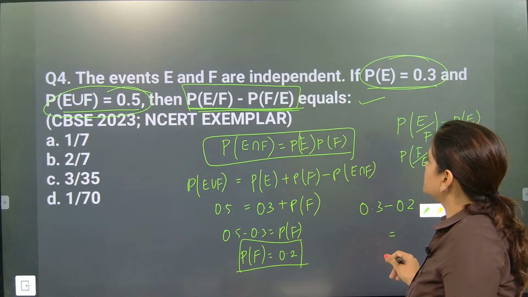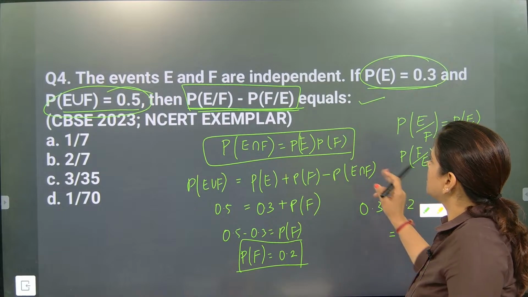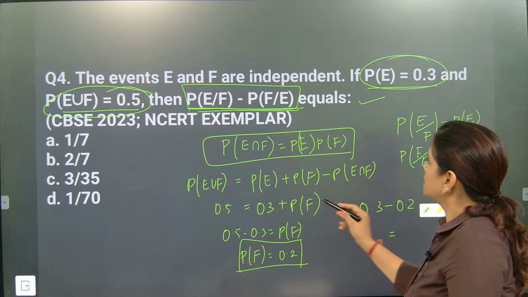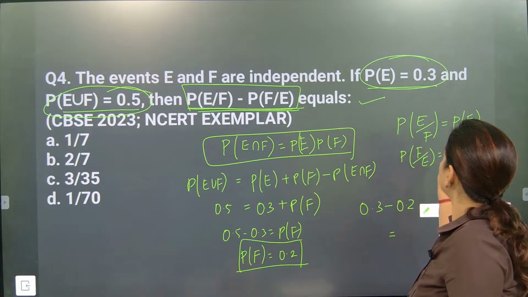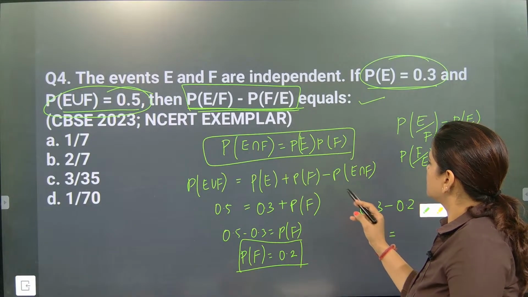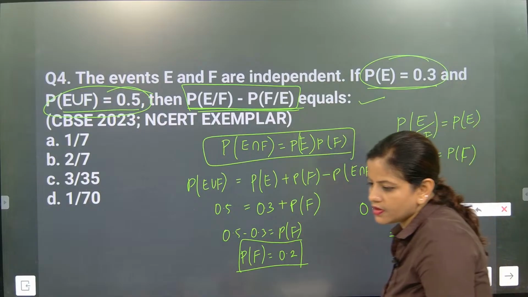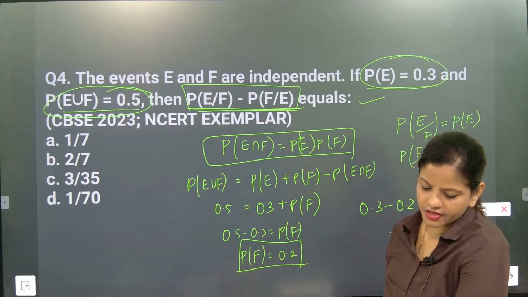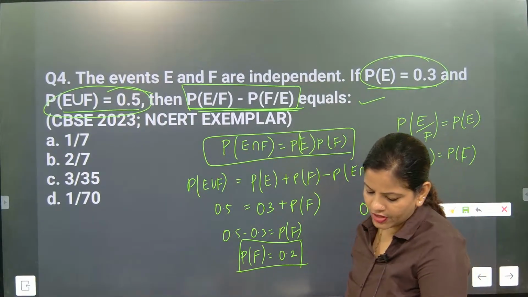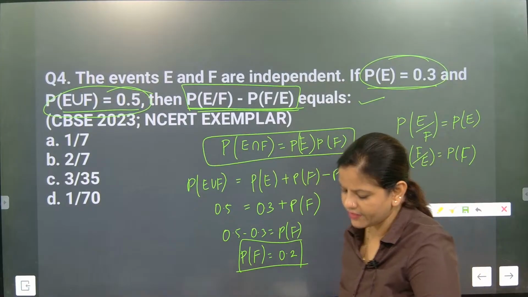E union F is given. The values I have written right now, it's coming 0.1. Check this one out, beta. It is coming 0.1. P of E by F and F by E. P of F by E will come P of F.